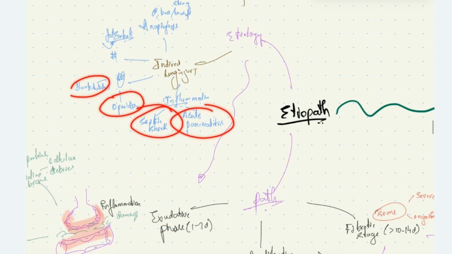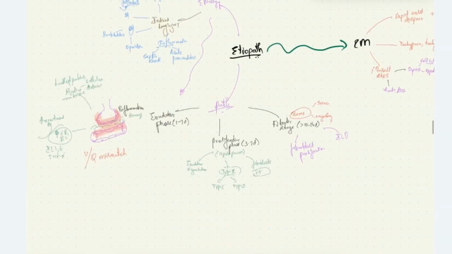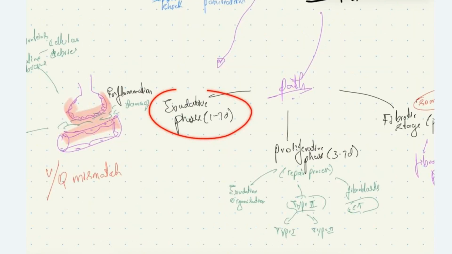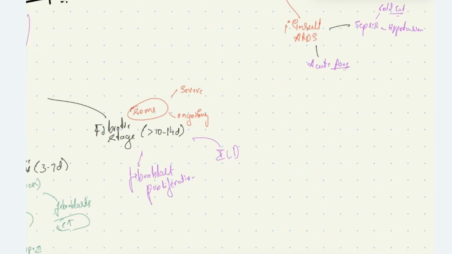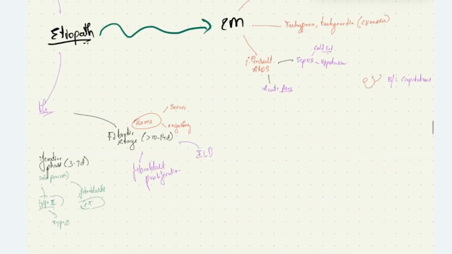Then we have the pathophysiology of this condition, 3 stages: exudative phase, proliferative phase, fibrotic stage. In the exudative phase, there will be a marked inflammatory response and inflammatory edema inside the alveoli. In the proliferative phase, there will be a repair process taking place. The type 2 alveolar cells will proliferate to form type 1 and type 2 alveolar cells, and there will be exudate organization. In the fibrotic stage, which is seen in only some patients with severe and ongoing respiratory insult, there will be marked fibroblast proliferation, which causes interstitial lung disease.